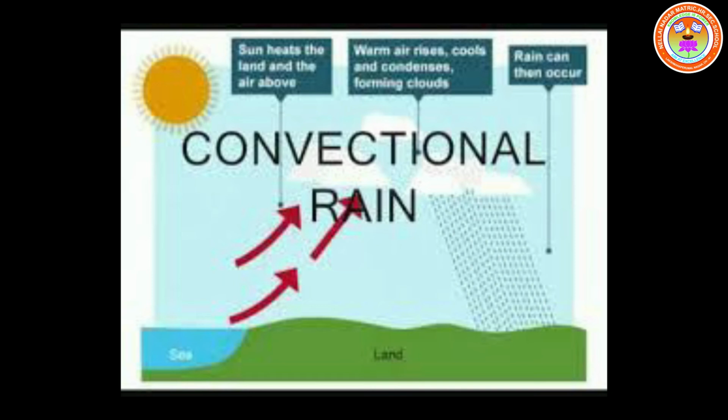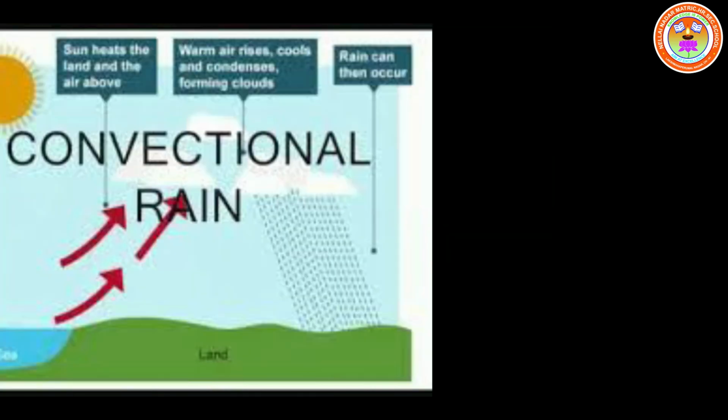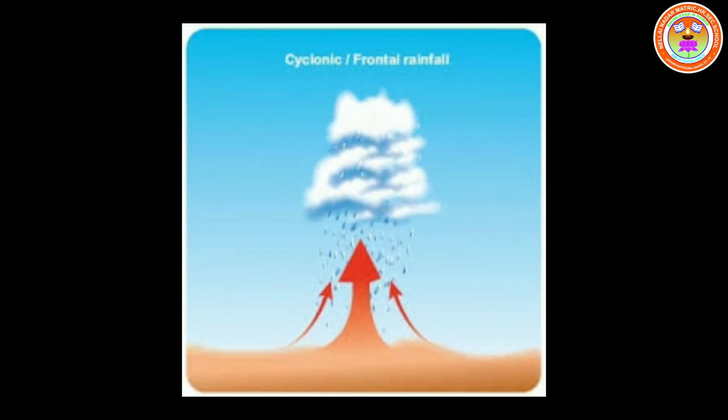Okay, children. The next one you are going to learn is cyclonic rainfall. Cyclone: automatically when we hear the word, we people fear, isn't it? The cyclonic rainfall, or frontal rainfall. Actually, cyclonic precipitation occurs during a cyclone.